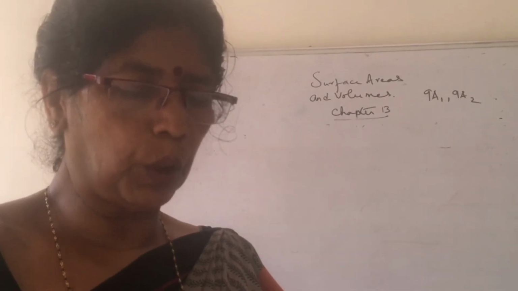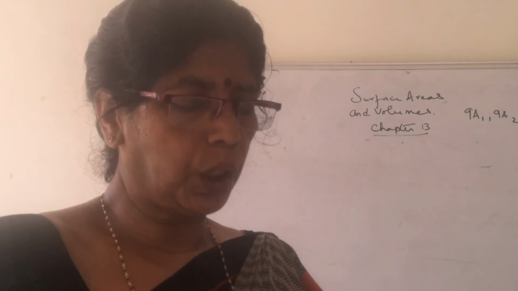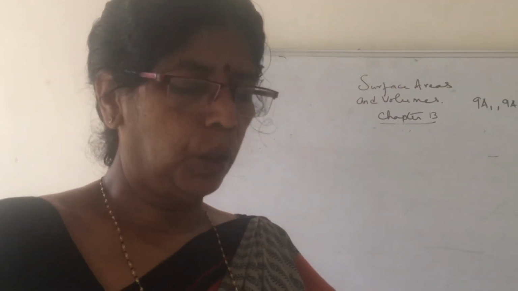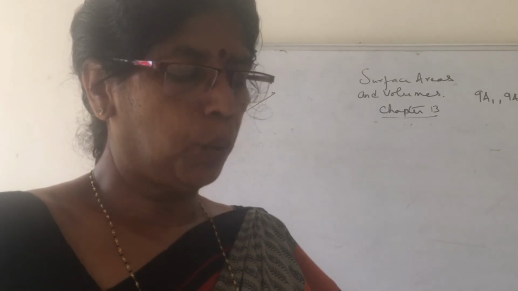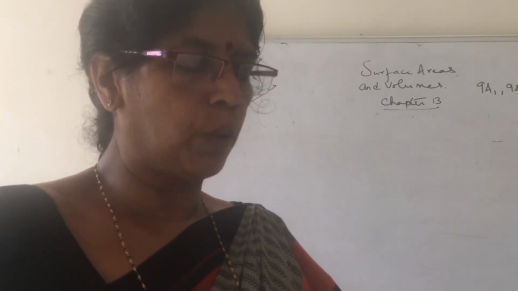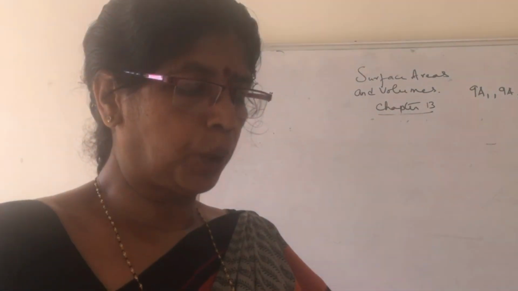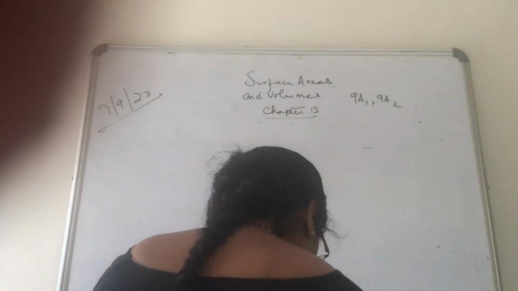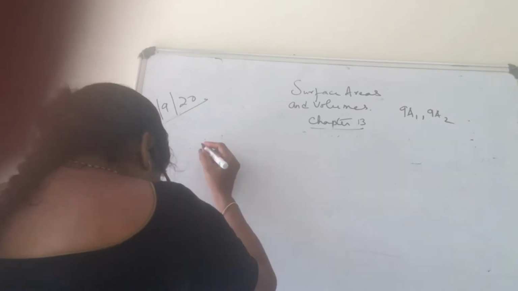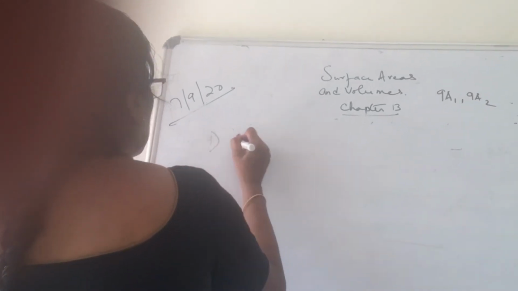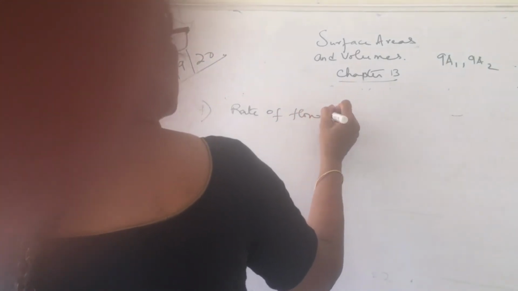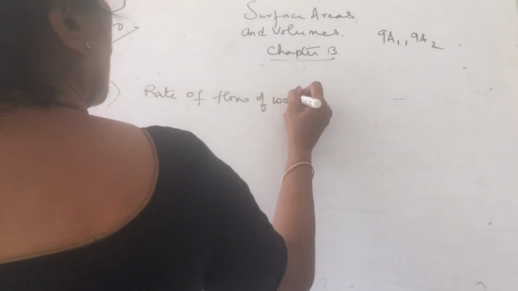All of you know the concept, children. The water from the rivers will flow where? Finally into the sea. You have the Krishna river. The water in the Krishna river finally is flowing where? Over flooded water, it is going into the sea. What is the rate of flow of water, children?